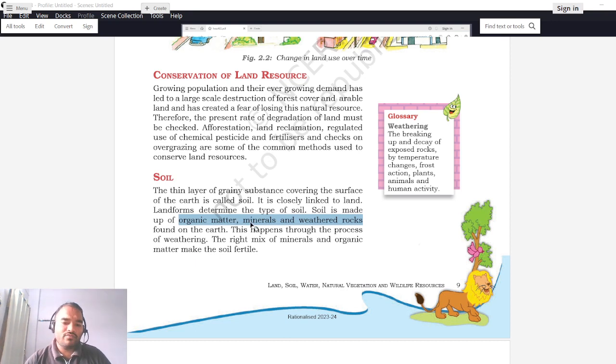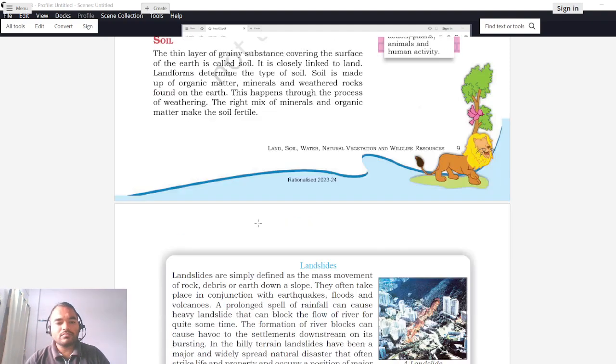If you take any mineral, say potassium, and you have only potassium and no organic matter, can you think of how the plant will grow in that potassium? Obviously it will not grow. So the bottom line is that in order for the soil to be fertile, there should be a proper mix of minerals and organic matter, right?